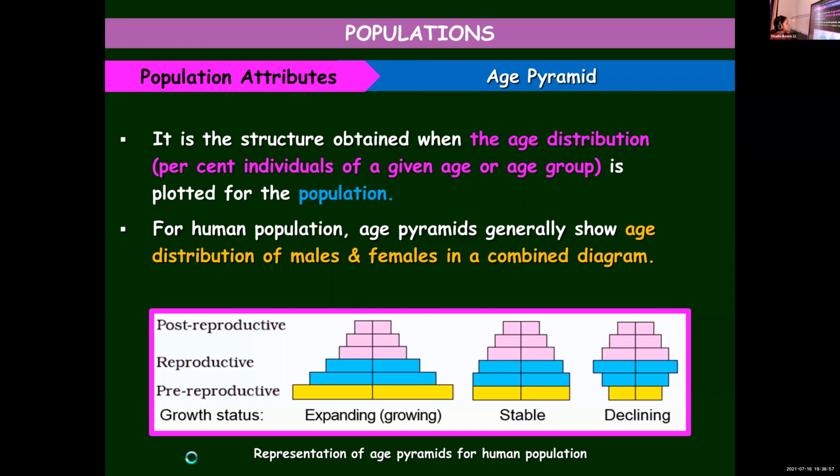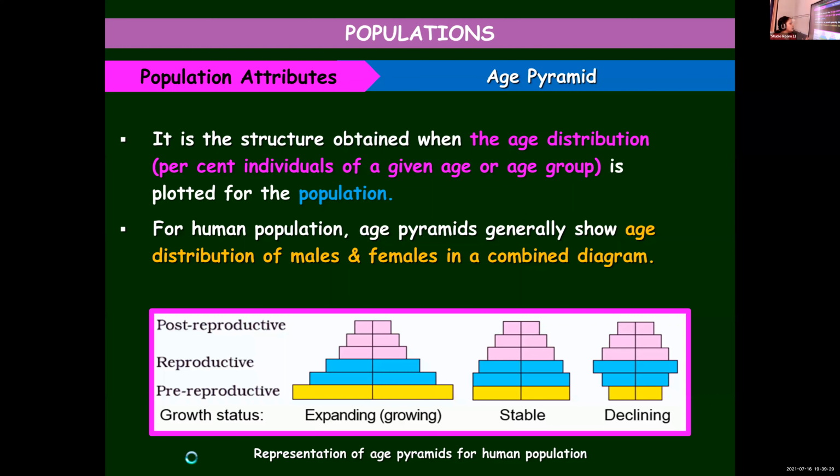And here you can see different types of age pyramids. From the age pyramid, we come to know what type of population it is. It will reflect the growth status of the population. So in the first case, by looking at it, you can understand it is a growing one, because the individuals belonging to the pre-reproductive stage are more, and those in the reproductive stage will be higher when compared to the individuals in the post-reproductive stage.